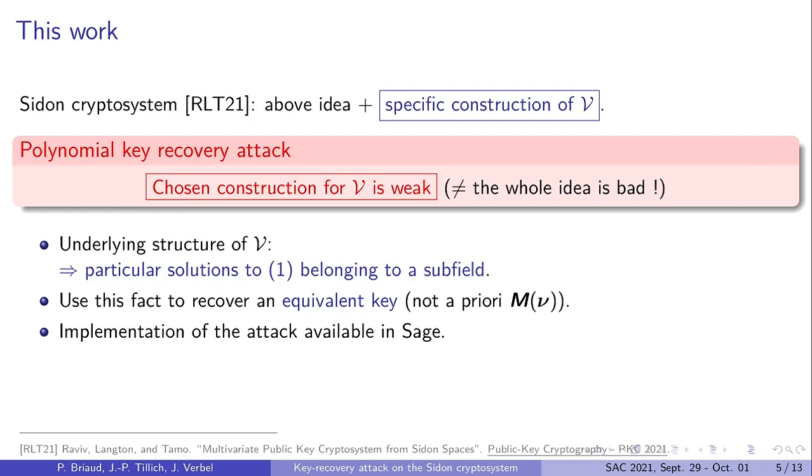Then we also show that these solutions are very easy to obtain. And finally, we show that it's also easy to recover an equivalent key from this solution set. An equivalent key is a key which is not directly equal to mu, but still permits to decrypt any ciphertext. So combining these two steps, this gives us a polynomial time attack on the scheme.